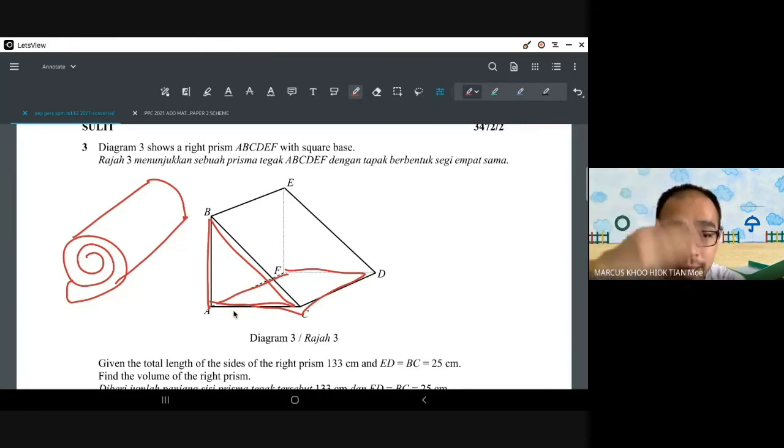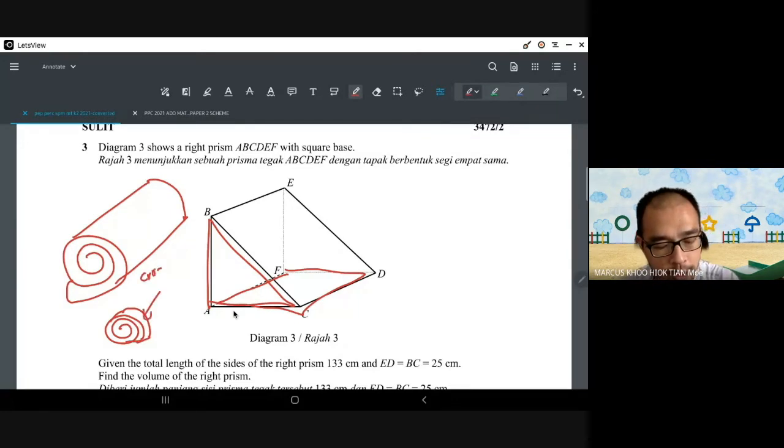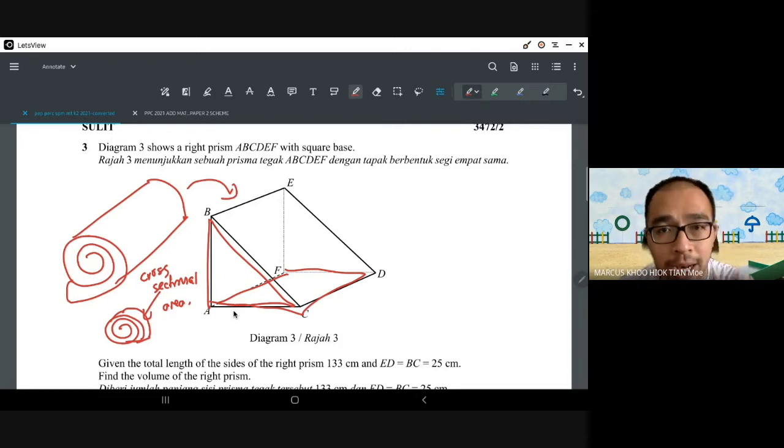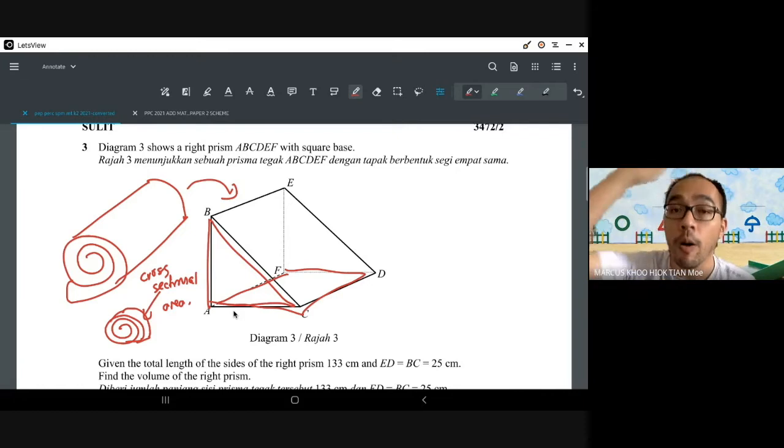So that one when we cut, bila kita potong keluar, okay, kita dapat begini bentuknya. Okay, this is what we call a cross-sectional area. Now, imagine the prism is like the roll cake. How would you cut this prism? Okay, if let's say this prism is a cake, how would you cut this cake so that everybody gets the same type of piece? Obviously, it's this way, right? The triangle. You wouldn't cut it this way.